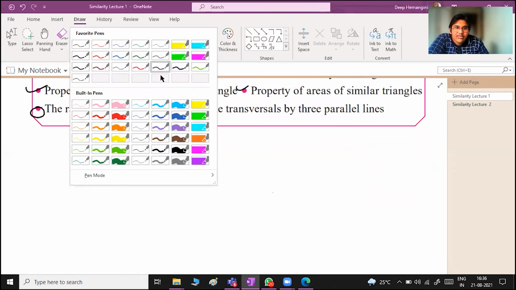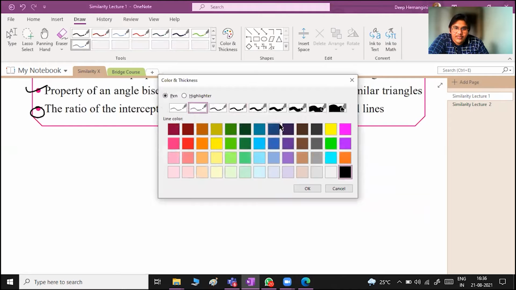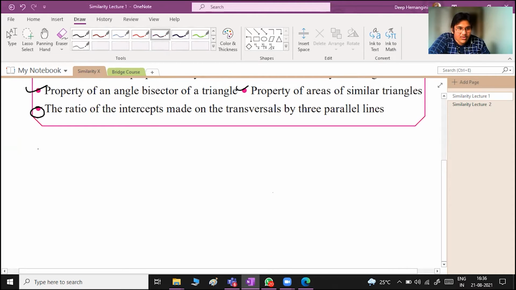Where did it go? We don't have any option. Thank God. Okay, I found this color. There are certain prerequisites that you should know, and I expect that you will know them. You all are good people.